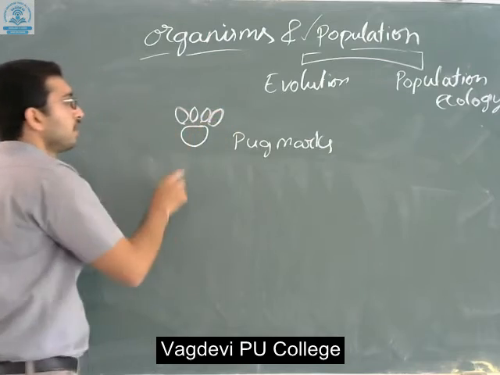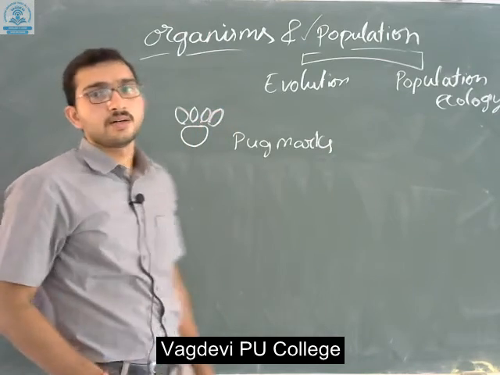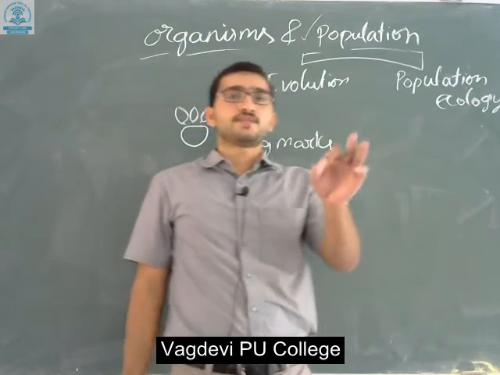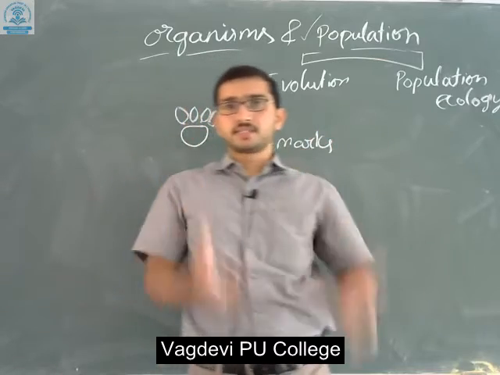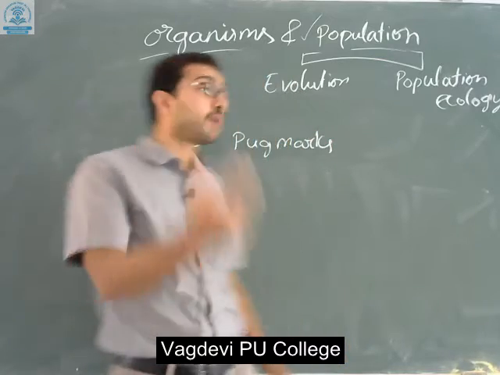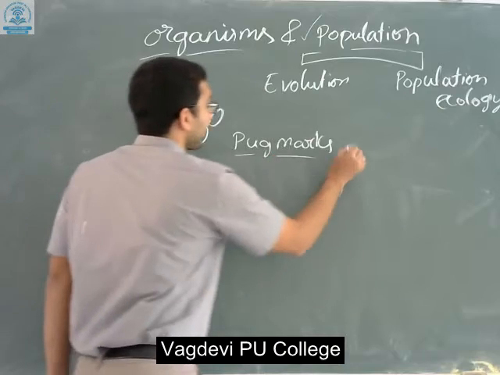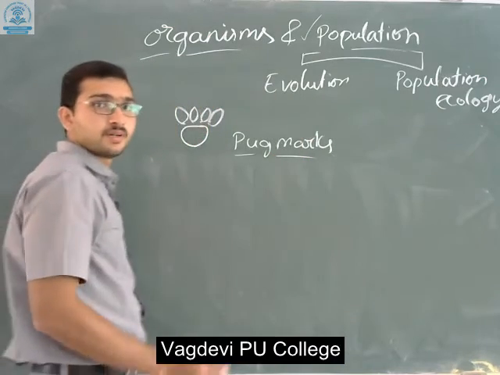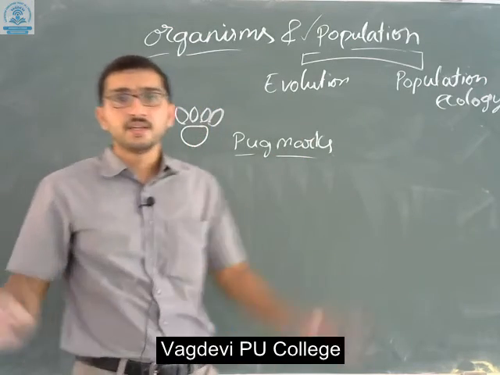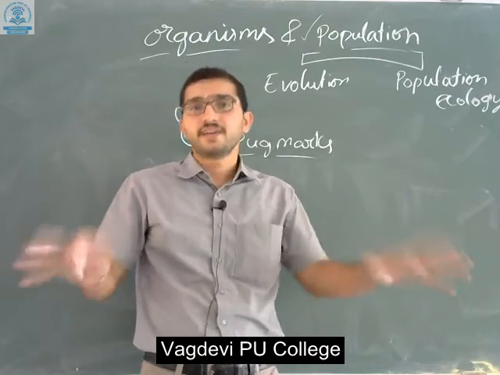By counting the pugmarks we can say the tiger census, how many tigers are present in this locality or area.